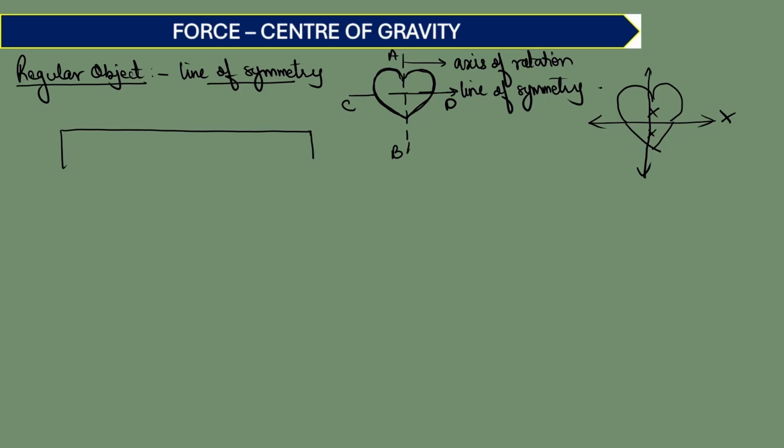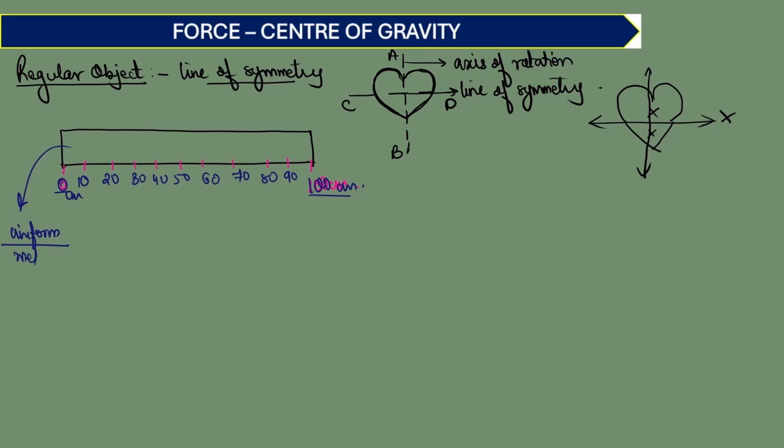Let us take a meter scale. We'll have calibrations of 0 centimeter to 100 centimeters. So here you will have calibrations like 10 centimeter mark, 20 centimeter mark, 30, 40, 50, 60, 70, 80, 90 and 100 centimeter. And this is your 0 centimeter, and this is your 100 centimeter. So if this is a uniform meter scale, what did I call it? A uniform. The word is important. Meter scale. Why is it uniform?